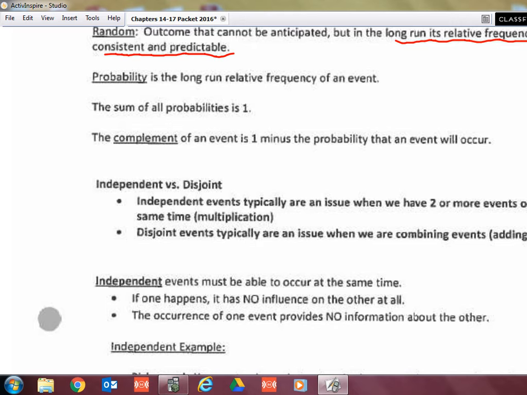So I want to give you an example of notation-wise how that might work also. So if you said the probability of A happening is 0.2. Okay, so the probability of getting an A is 0.2. Then the probability of A complement, and you write that with a little c up there. The probability of A with a little c, that's the complement. What would that value be? 0.8. Okay, it's the other part. So if getting an A is 0.2, then 0.8, do not get an A.